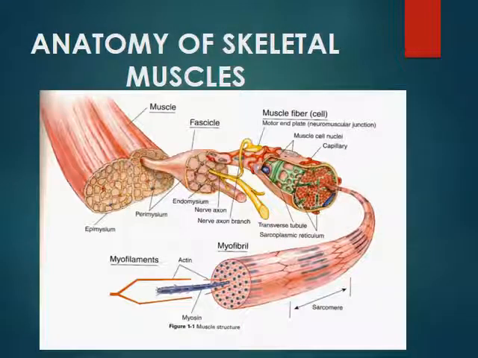Skeletal muscle fiber. This is the structure: a whole skeletal muscle is composed of a number of muscle fibers in bundles. You can see the bundles here. This is the skeletal muscle and these are the bundles, and these bundles consist of muscle fibers. Each muscle fiber is a cell containing the usual cellular components but with special features. You can see that this is a bundle of muscle fibers, and if you take out one single muscle fiber, that is a single cell of the skeletal muscle, and the single cell has all the cellular components but with special features.